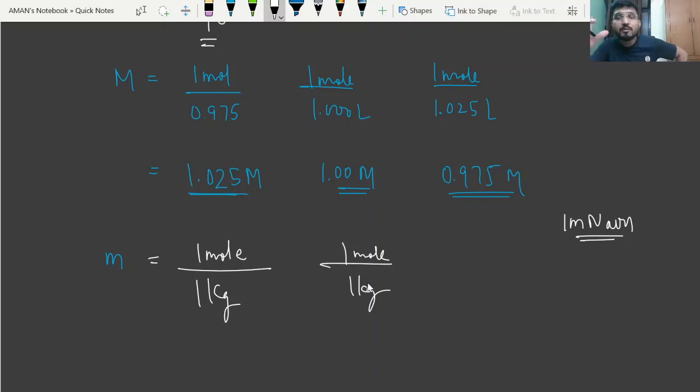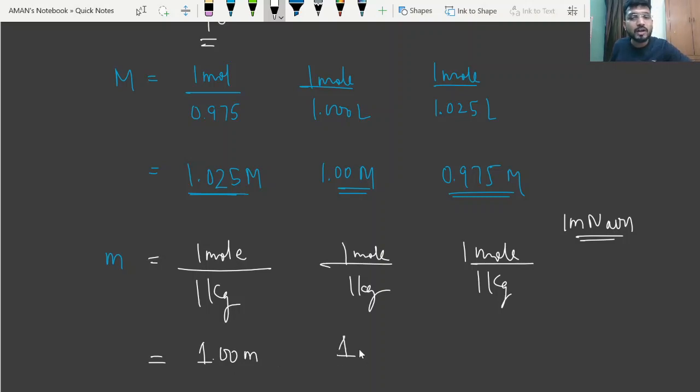Because the water may expand or contract, but the mass will remain the same. We're taking 1 kg, so it will remain 1 kg, because we know mass doesn't change with temperature. So if you write it again in this case, 1 mole divided by the mass, which remains the same, 1 kg. So in all these cases you will find your value is 1.00 molal.